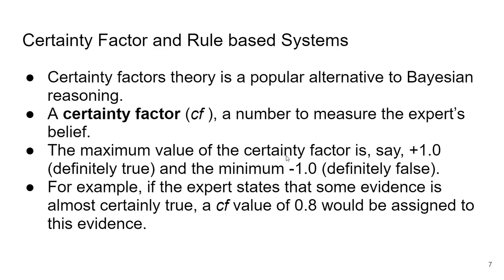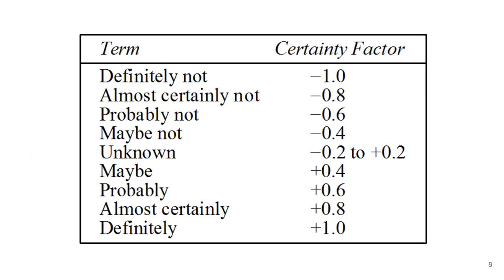The maximum value of certainty factor is going to be +1 and the minimum value is going to be -1. So the value of certainty factor will range from +1 to -1. Okay, fine. So how we are going to calculate that? For example, if the expert states that some evidence is almost certainly true, then a certainty factor of 0.8 can be assigned. Okay, and if they say that it is almost false, then -0.8 can be assigned.